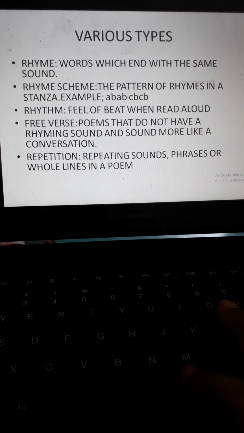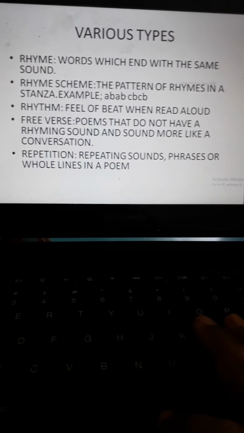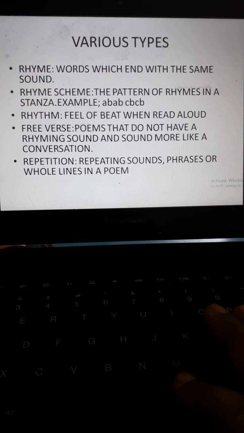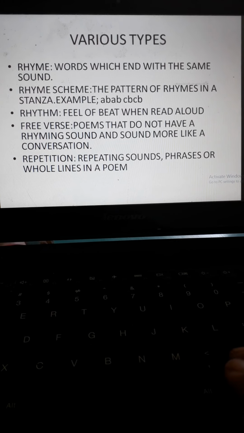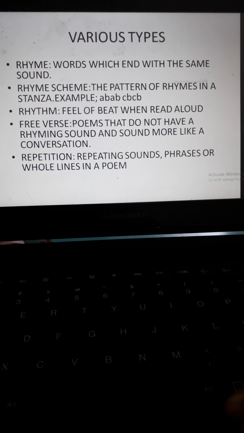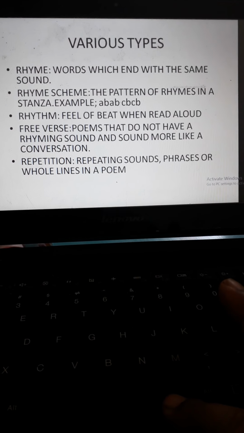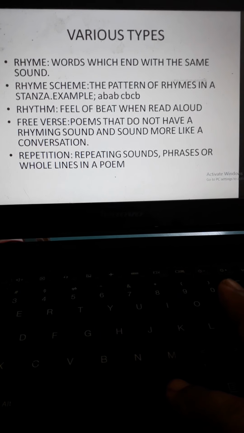To begin with, we'll start with rhymes, the words which end with the same sound. Next, the last word of a particular line rhymes with the last word of the second line. That is called a rhyme. Now, next is rhyme scheme, the pattern of rhymes in a stanza.